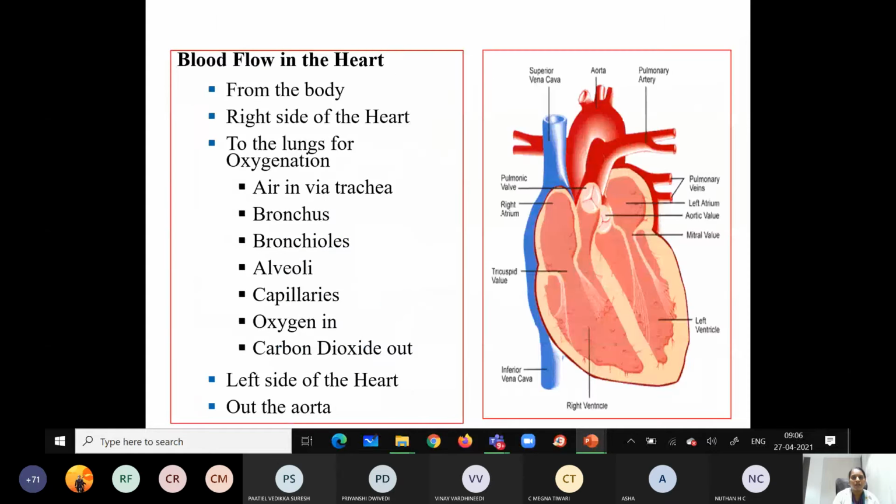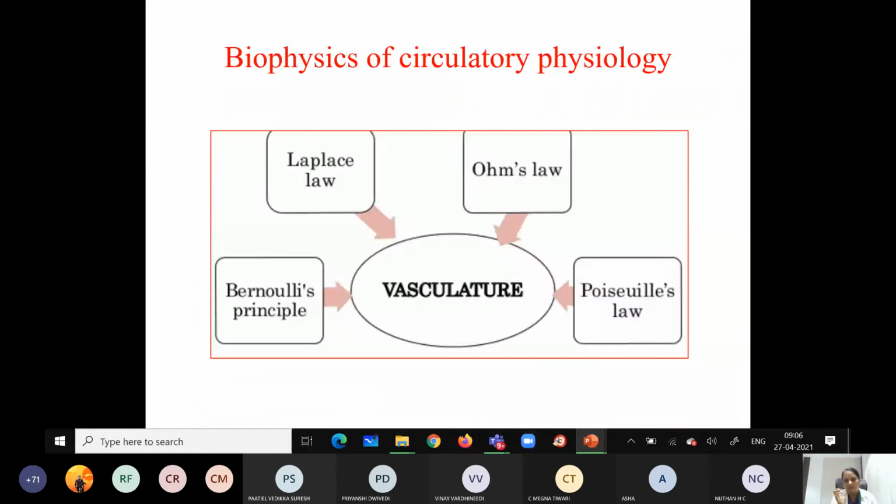We were studying the functional or physiological classification of the vascular system: Windkessel vessels, resistance vessels, exchange vessels, capacitance vessels, etc. Then we started studying the different laws and principles involved in the maintenance of the circulation or the blood flow, right?